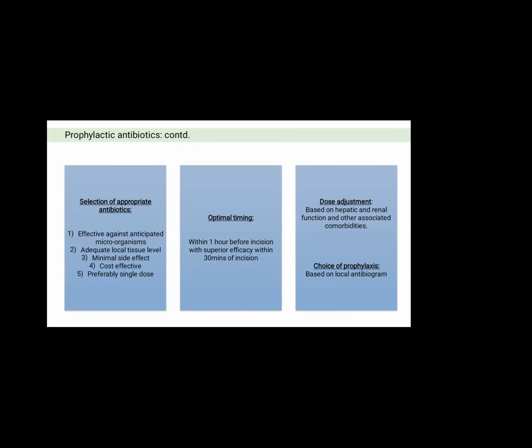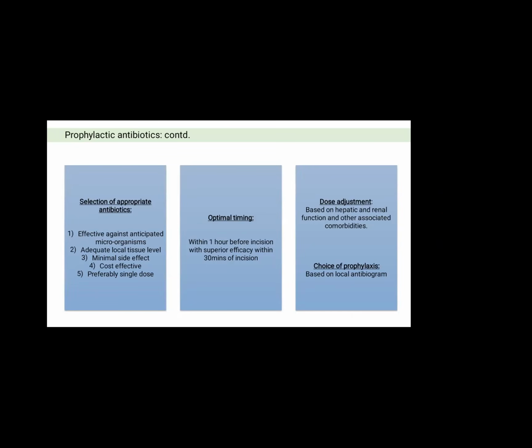What is the optimal timing? There are various guidelines, but the most commonly practiced is to give within 1 hour before incision, with superior efficacy within 30 minutes of incision. Dose adjustment should be done based on hepatic and renal function and other associated comorbidities.